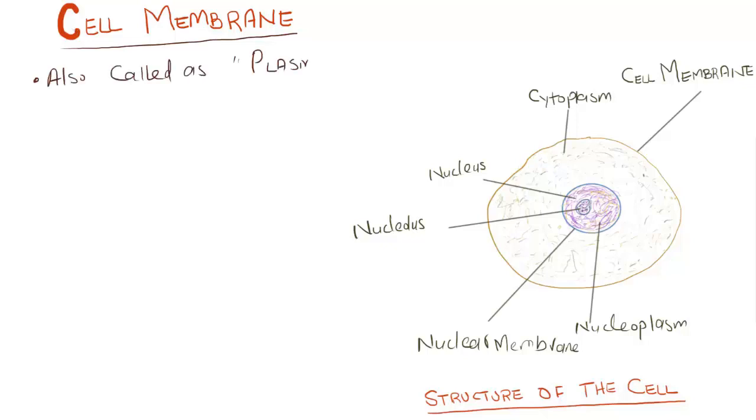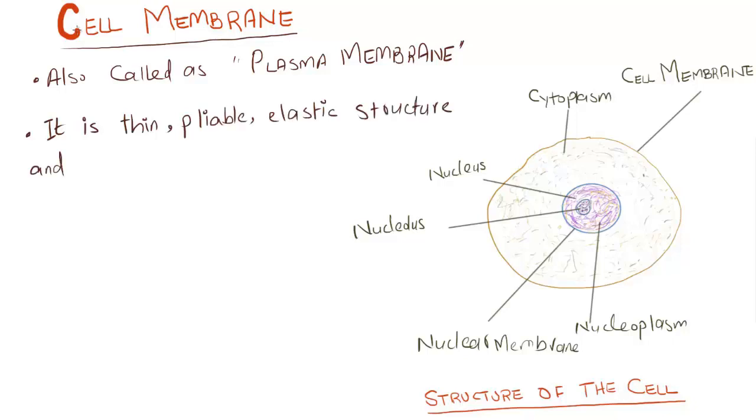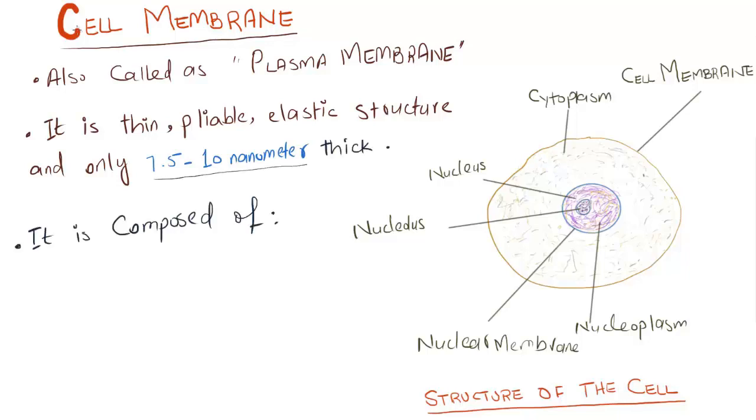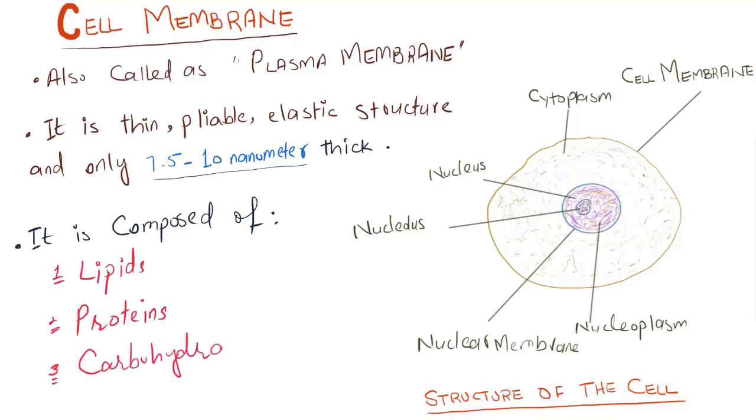Today we are going to talk about the cell membrane. The cell membrane is also called the plasma membrane, which envelops the cell. It is a thin, pliable, elastic structure and only 7.5 to 10 nanometers thick. It is composed of proteins, lipids, and carbohydrates.